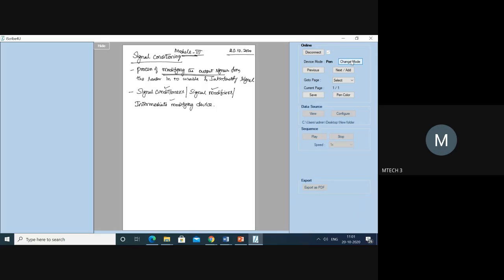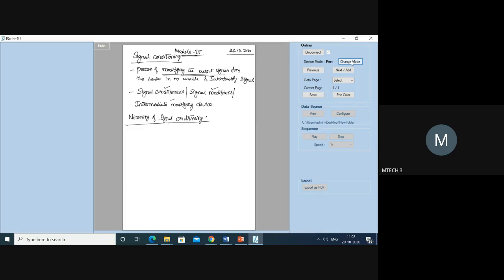Now we will try to understand the necessity of signal conditioning. What is it used for, and what are the requirements for it? As I said, it is mainly used for modifying the signal obtained from the sensor. It is not possible to send the signal from the sensor directly to the display, so you require certain modifications.